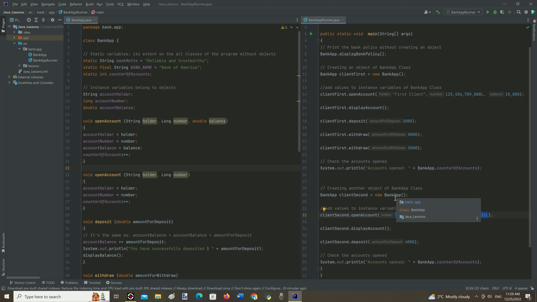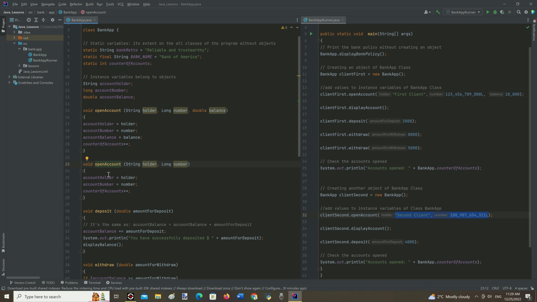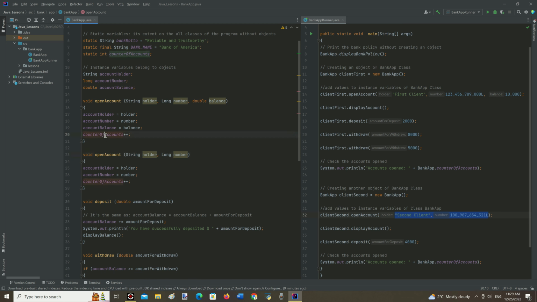It is named overloading. Method overloading is a form of polymorphism in OOP. Polymorphism allows objects or methods to act in different ways according to the means in which they are used. Here we can see the static variable counter of accounts, used here as a counter of accounts opened.